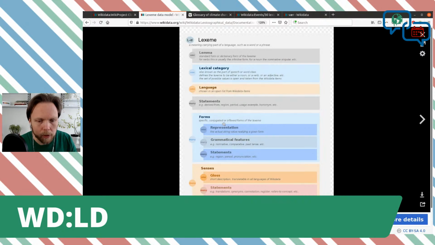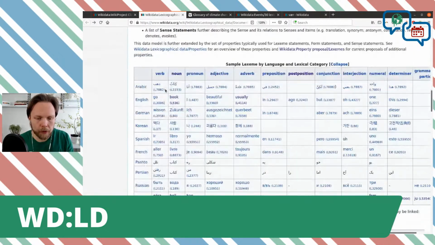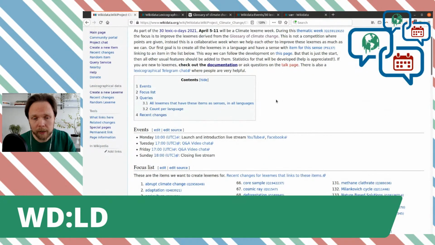So we should remake this image. I just noticed that. Didn't think of that before. And then there are also a few example words here for some languages, so that you can see what a lexeme can look like.